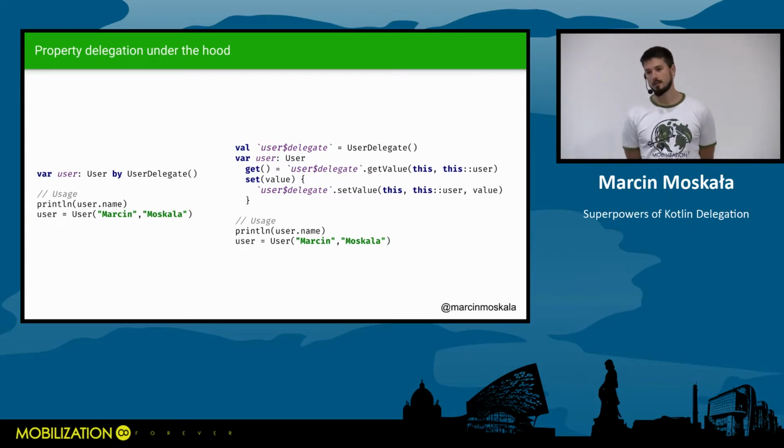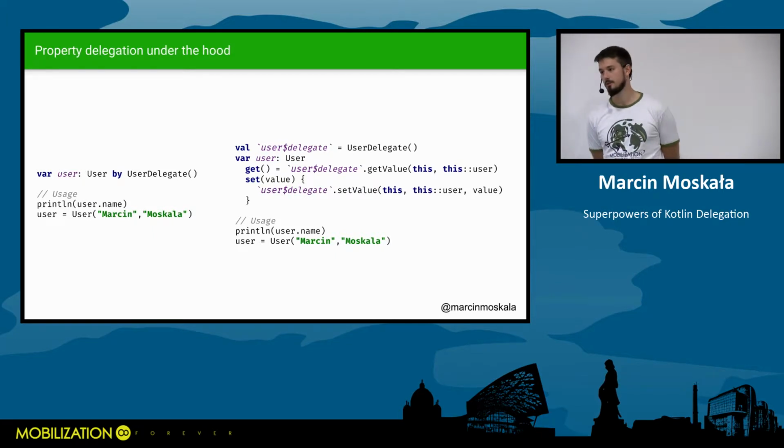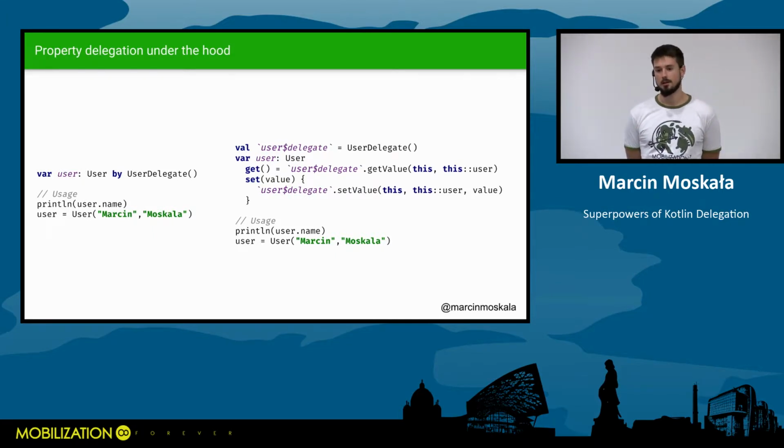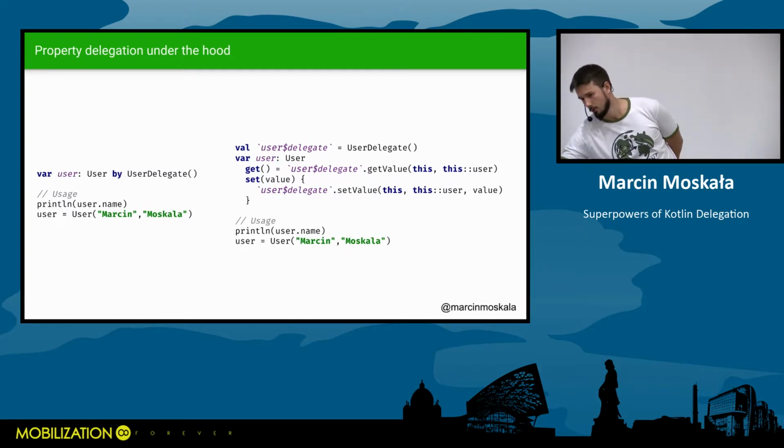If we are in a class, this is, of course, a reference to the class. If we are inside an extension function, because you can use delegated properties inside functions, this is a reference to the extension receiver. Who can tell me what it is at the top level? Do we have this at top level? Nope.